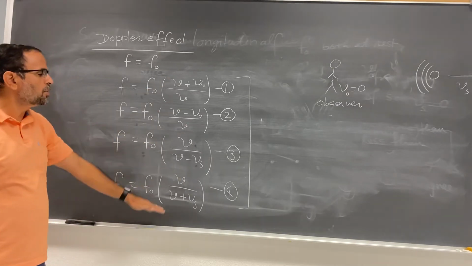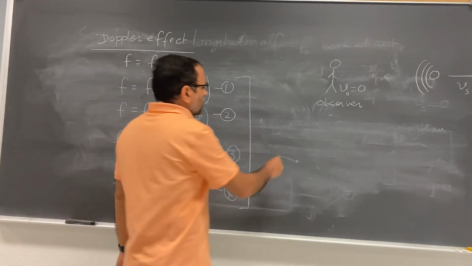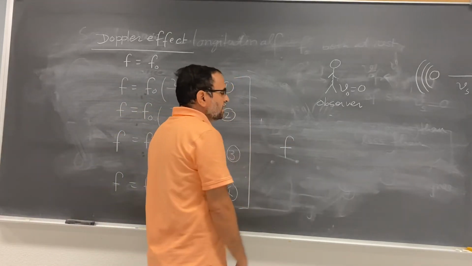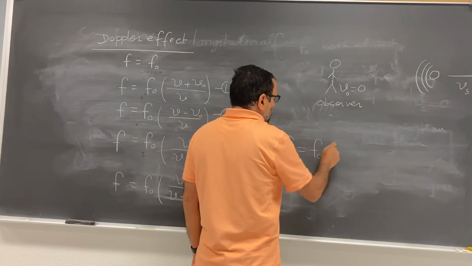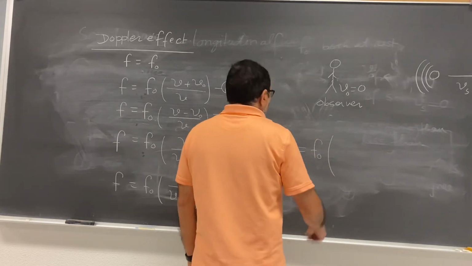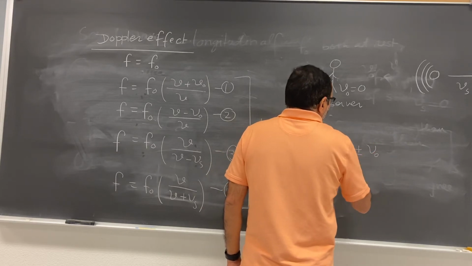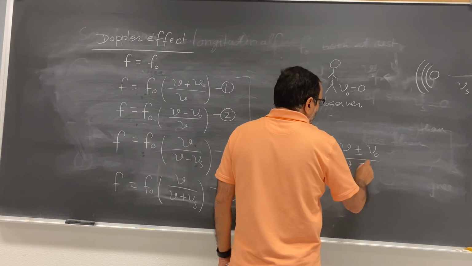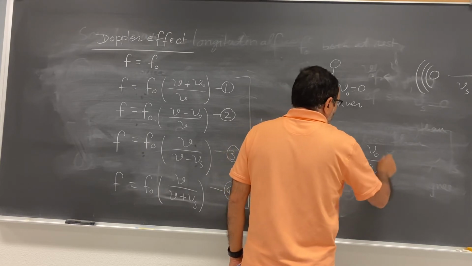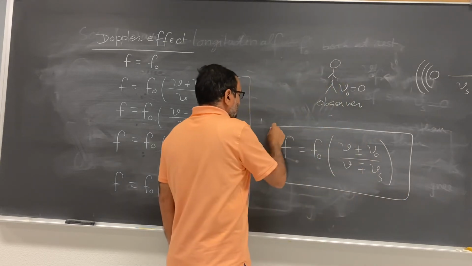You don't have to remember all these 4 equations. You can combine them together. You can write down like this. Your observed frequency f is equal to f0, this is the true frequency, times V plus or minus V0, divided by V minus or plus Vs. Just this equation is good enough.